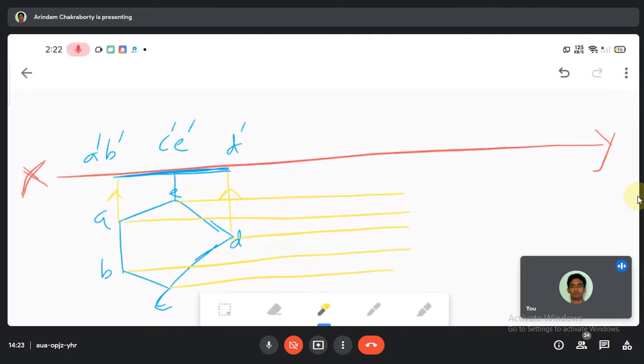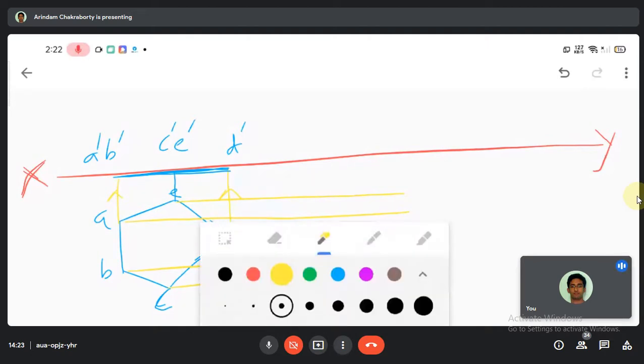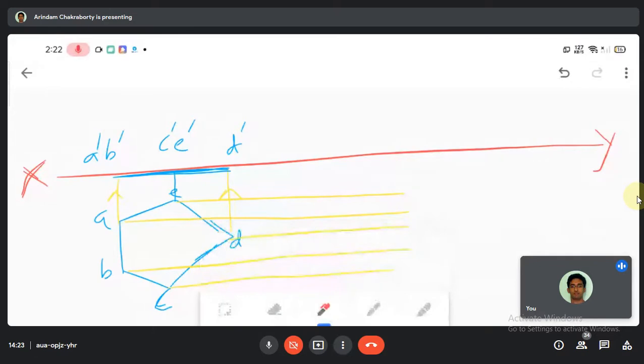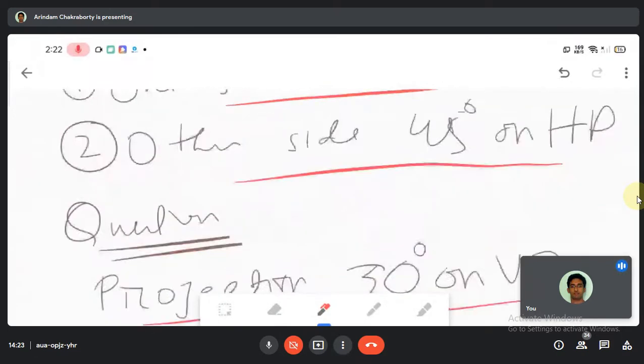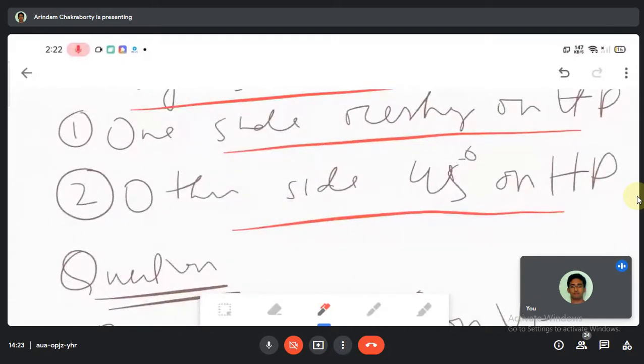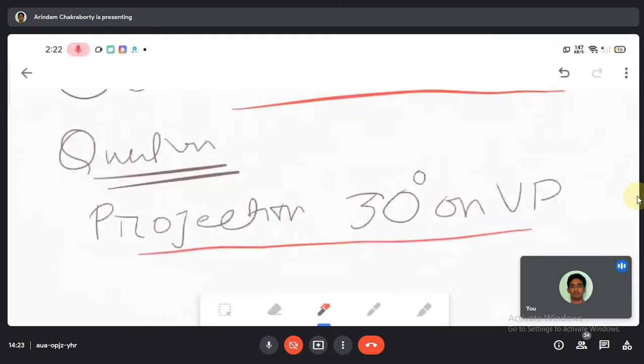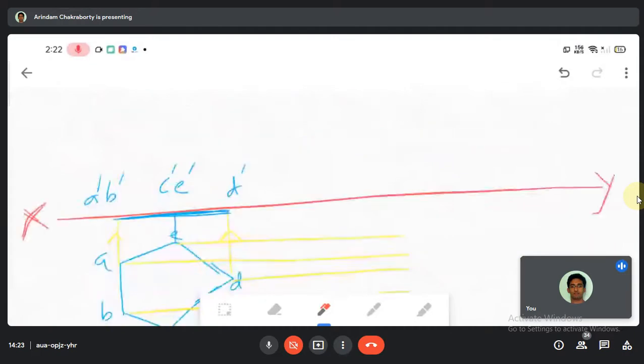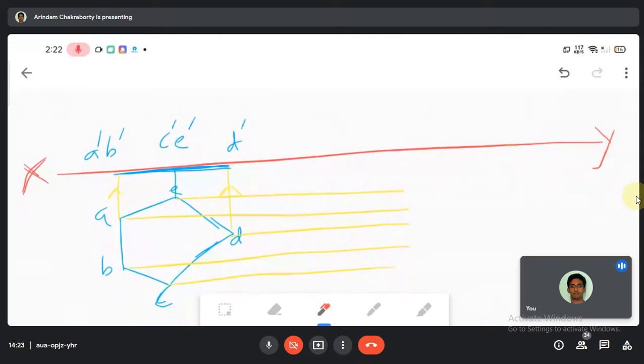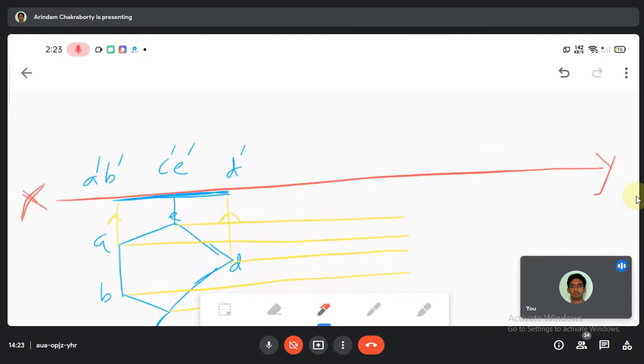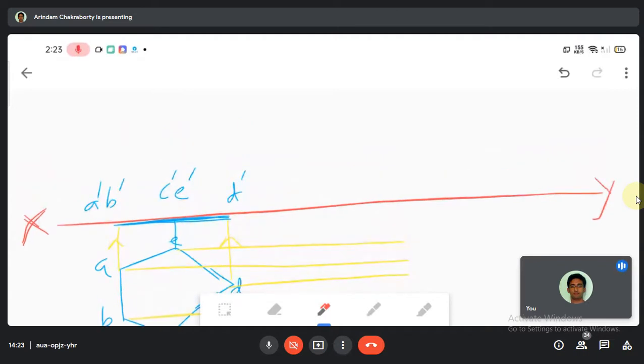After that, what I can do: it is given that the other side is at 45 degrees to HP. I have summarized the question because by summarizing the question you could understand. Now the other side is at 45 degrees to HP. So what does that mean? You could directly draw a line in this manner.